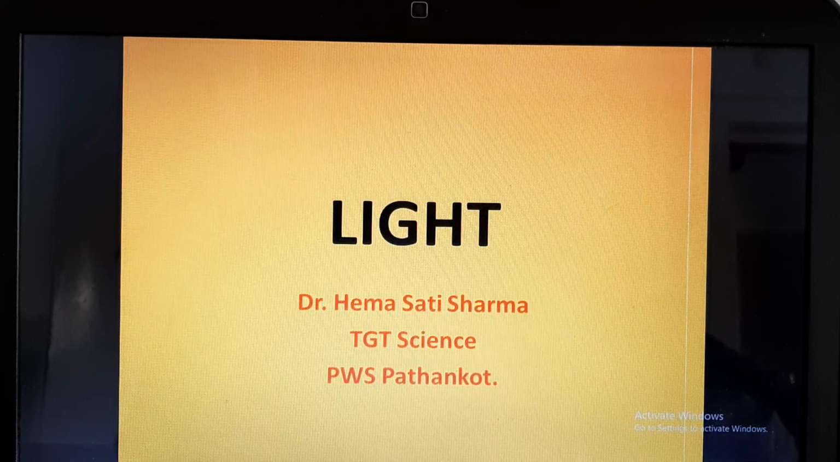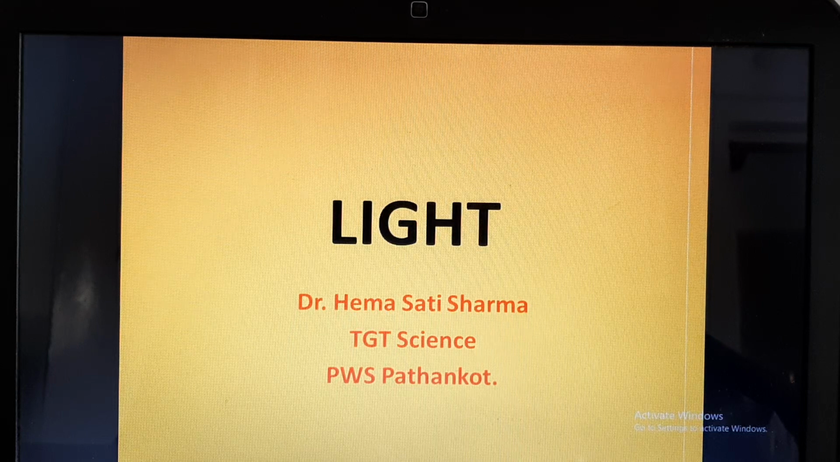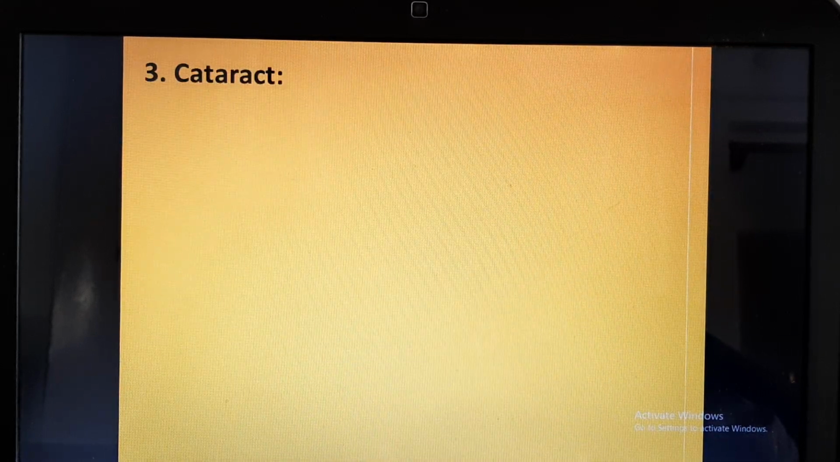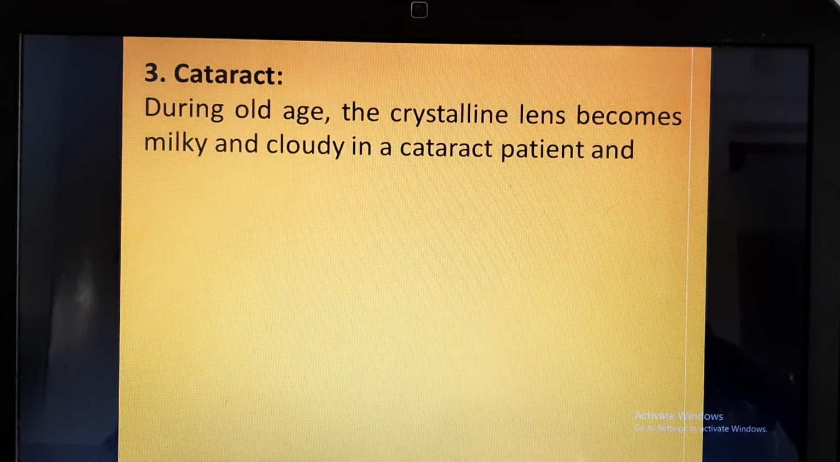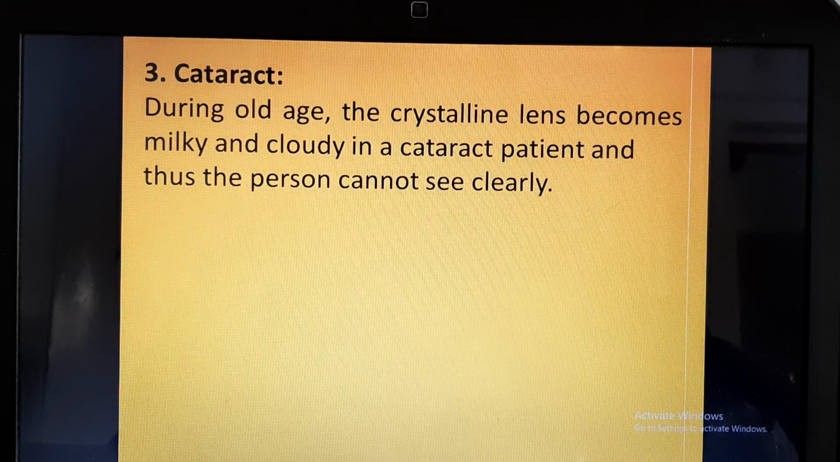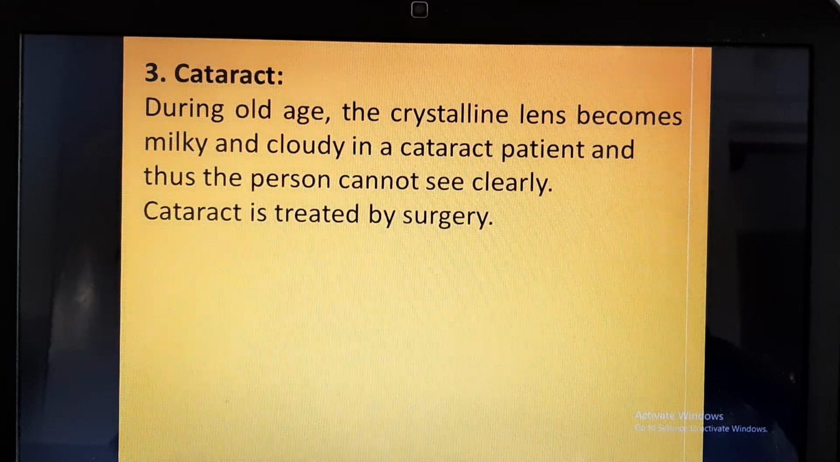In our previous lecture, we had discussed myopia and hypermetropia, why they occur, and how they can be corrected. In today's lecture, we will discuss one more eye defect, which is cataract. Due to old age, the crystalline lens becomes milky and cloudy. So, in a cataract patient, the person cannot see clearly.